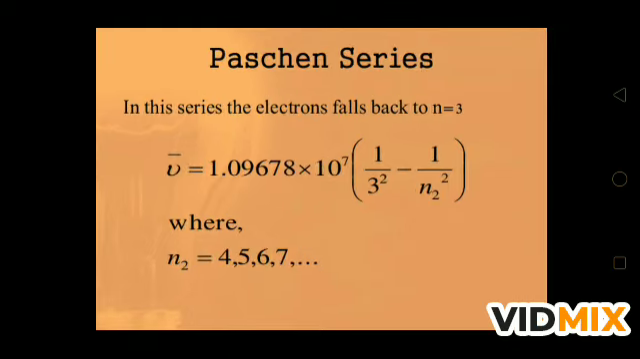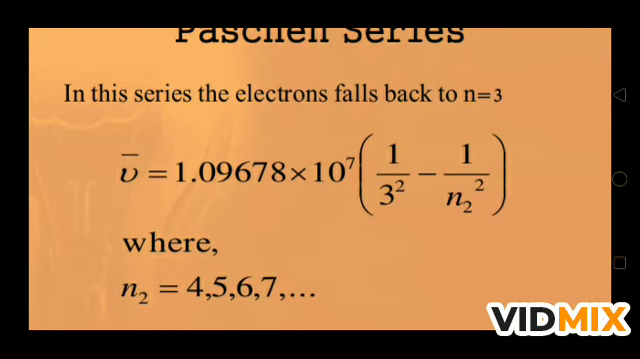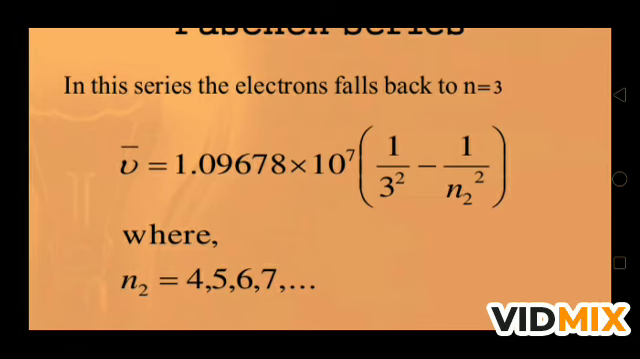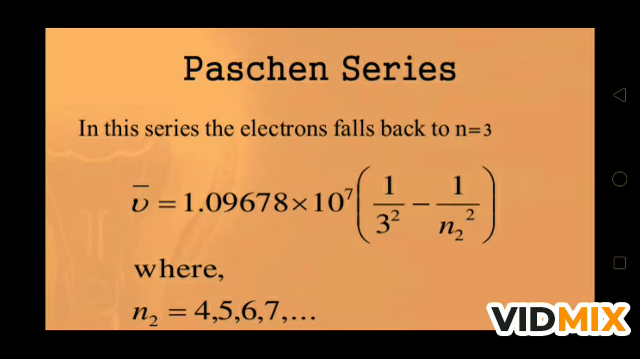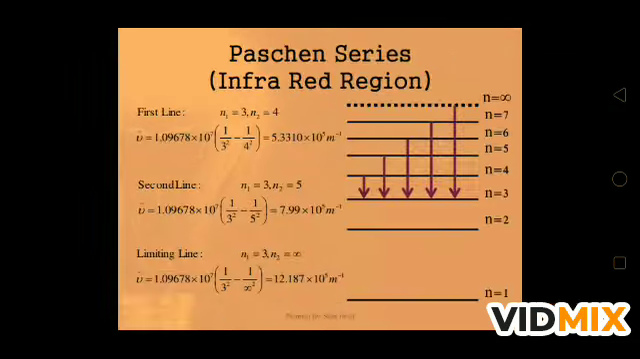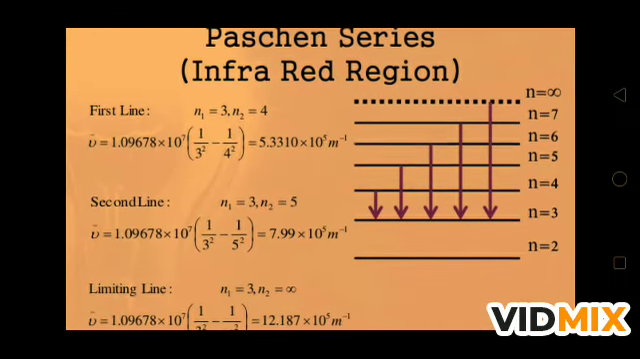Next is the Paschen series. In this series, the electron falls back to n3, and in the same way we are getting a wave number from this. n2 will be 4, 5, 6, 7. So this is very important to learn, how to understand the Paschen series. The last limit of this is n3, means the electron jumps from any energy level to n3 only. The Paschen series also falls in the infrared region, which is invisible.